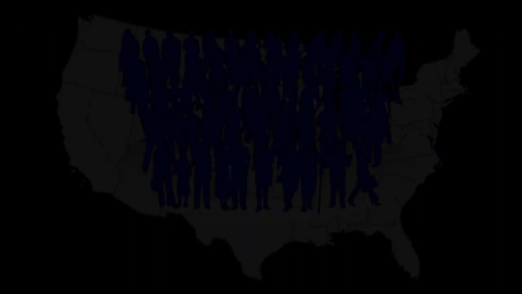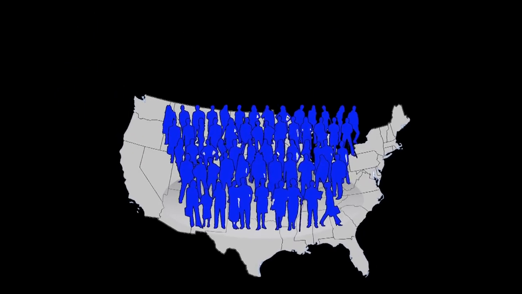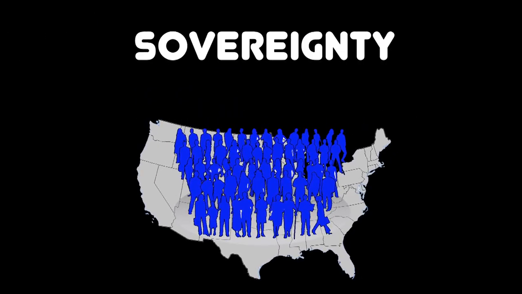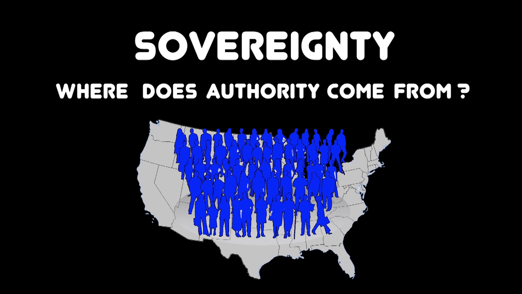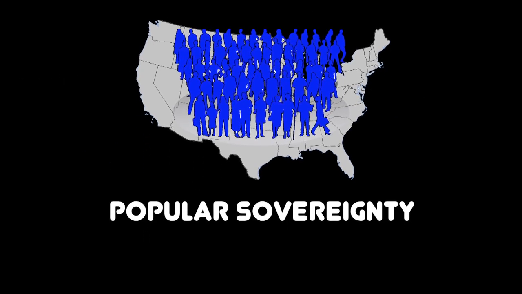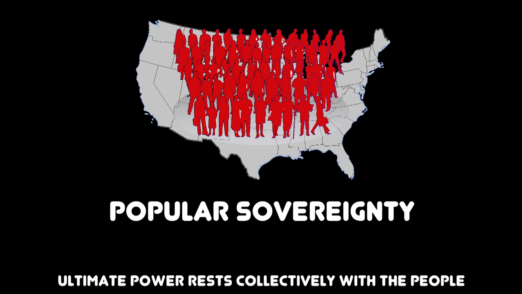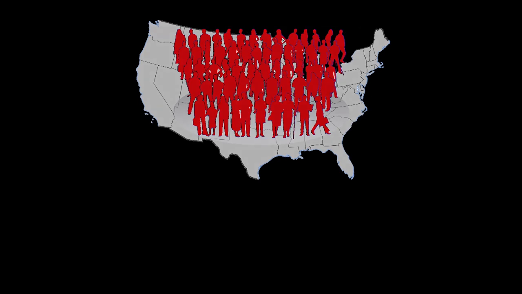In the context of political science, there is another aspect of sovereignty to consider. It is the source from which government power emanates. In other words, where does a government get its authority to govern? In a democratic system, it is from the collective will of the people. This is known as popular sovereignty. The people agree to form a government and give that government power to make binding laws for society. The concept of popular sovereignty contends that ultimate power rests collectively with the people.